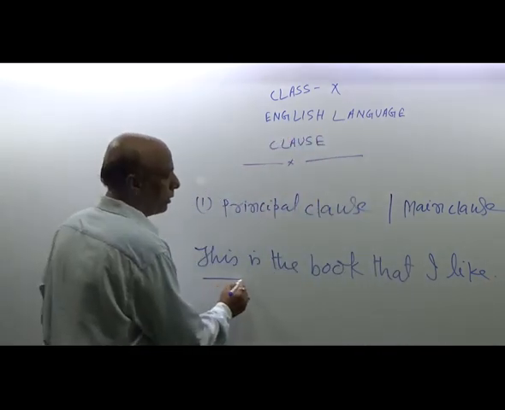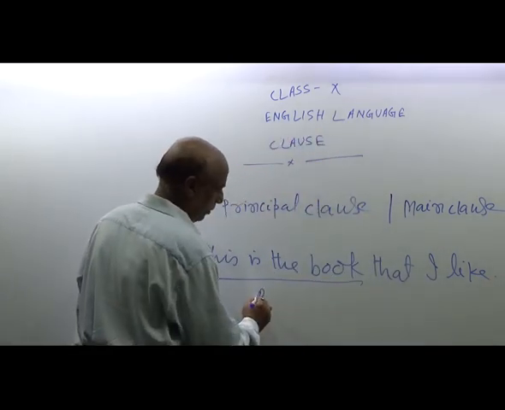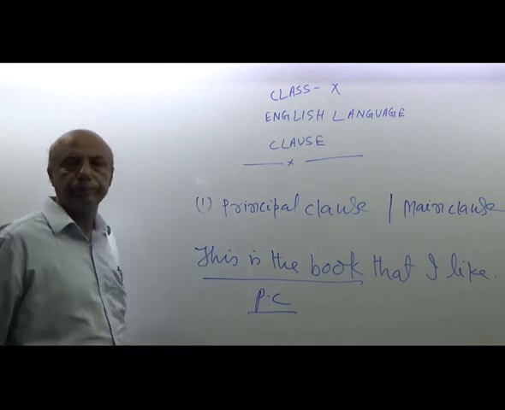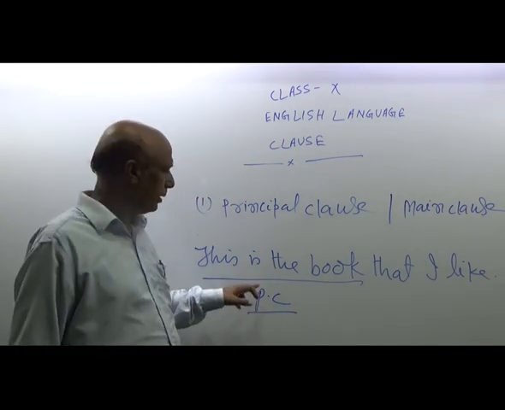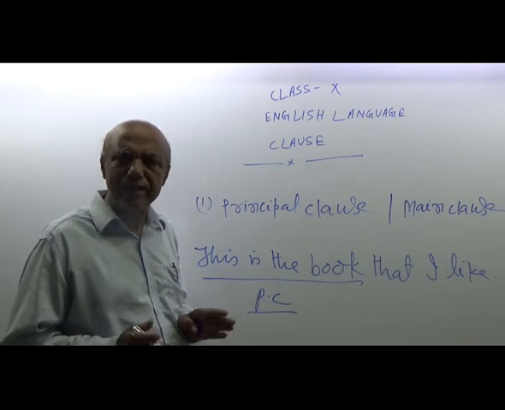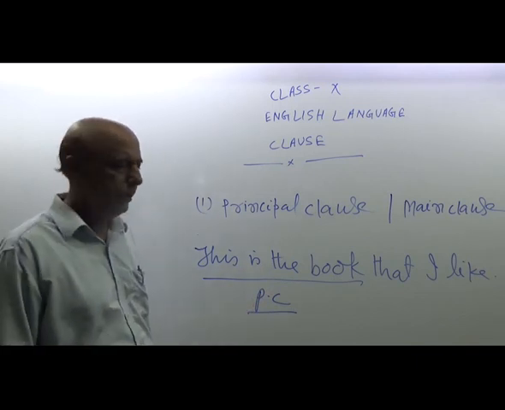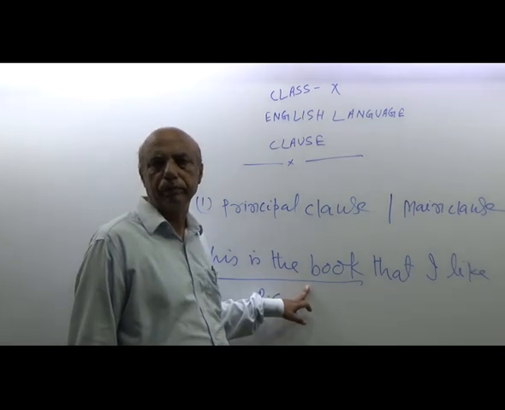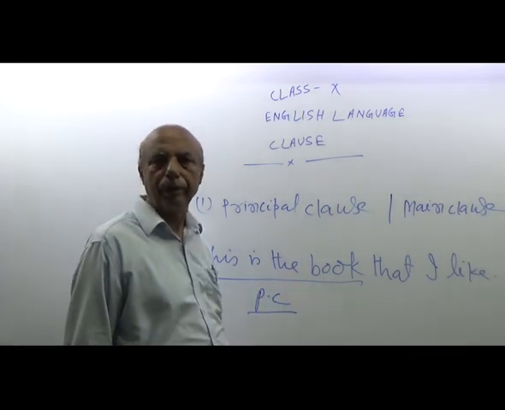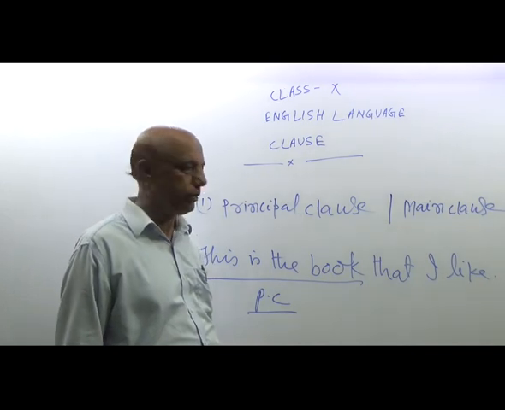Here, this is the book is called principal clause. It means this is the book is a complete sentence in itself. It does not depend on others. That is why it is called principal clause.